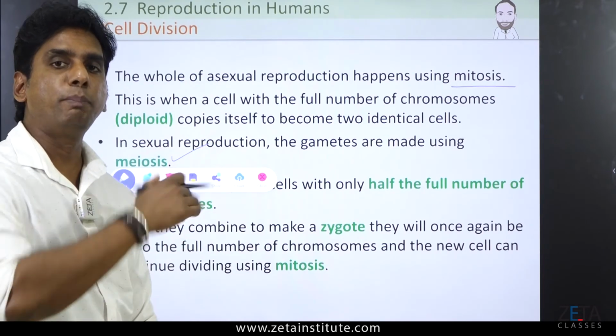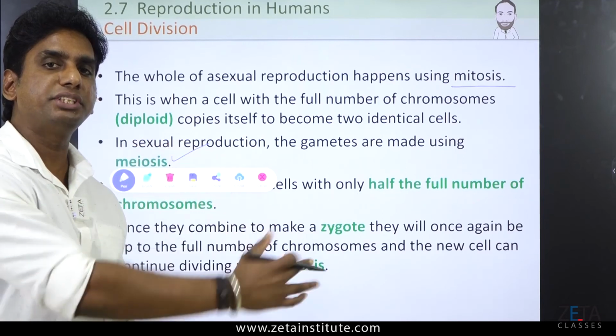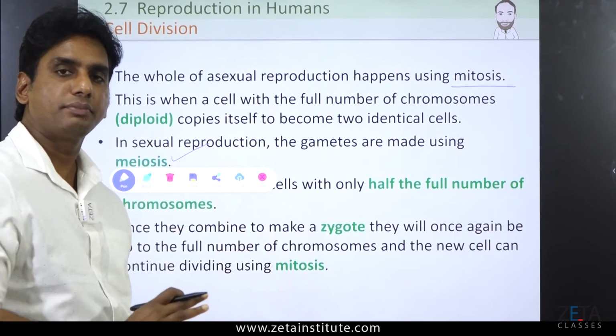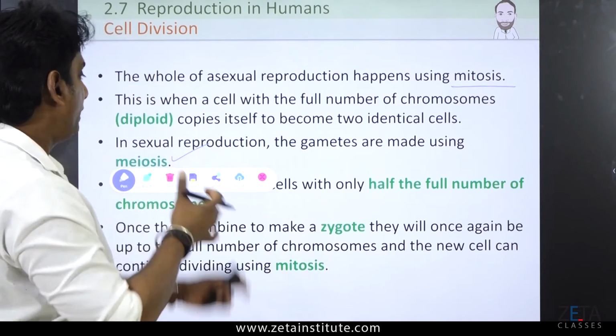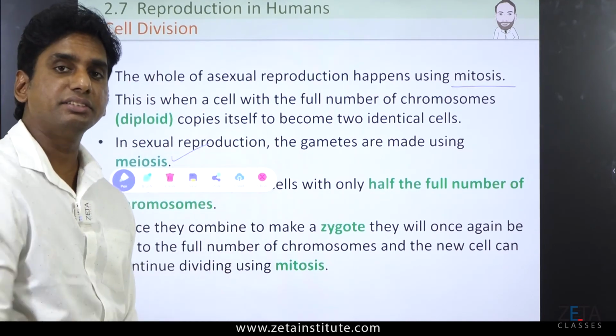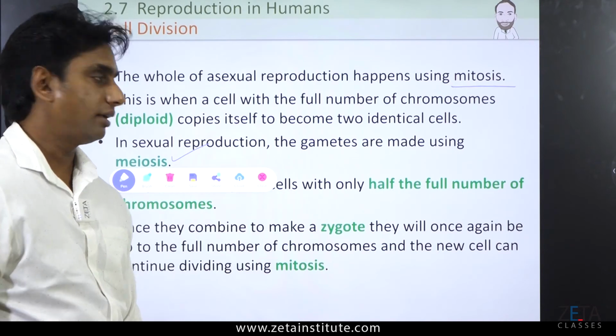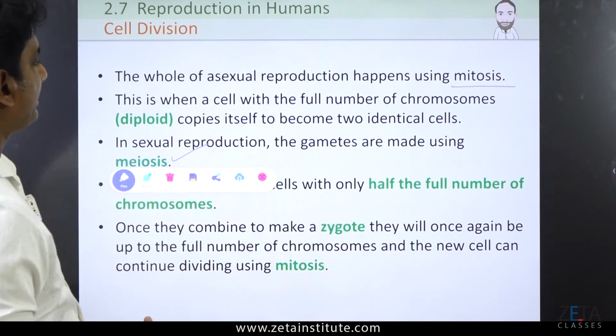Mitosis: duplication division, doubling division, equational division. 2 becomes 4, 4 becomes 8, 8 becomes 16. Meiosis: reduction division. Both are happening in cell division.